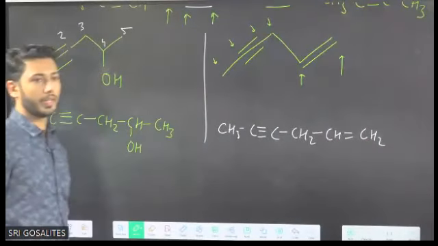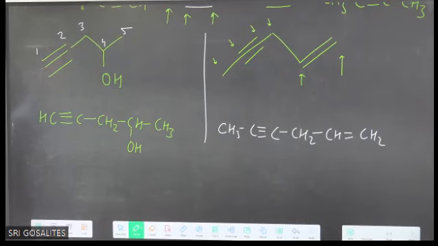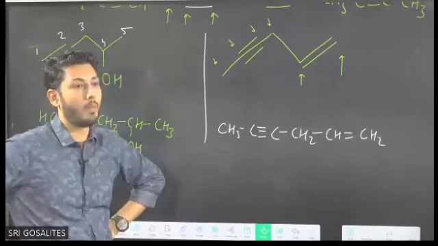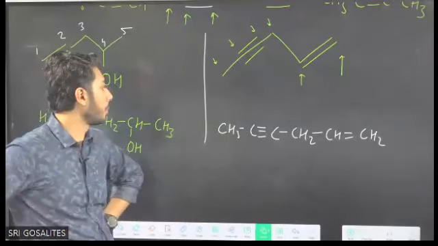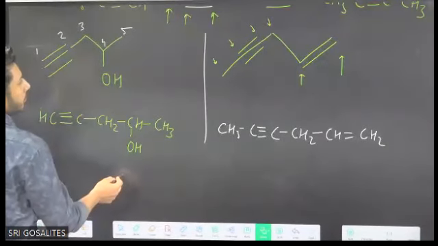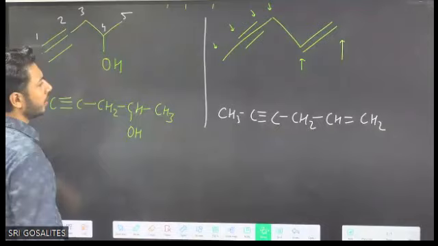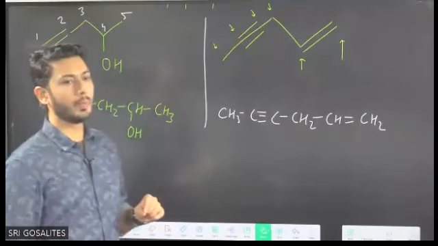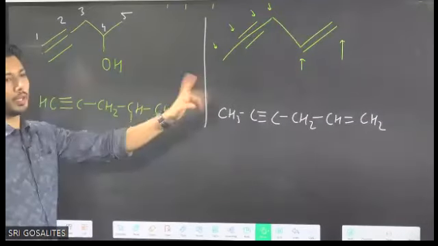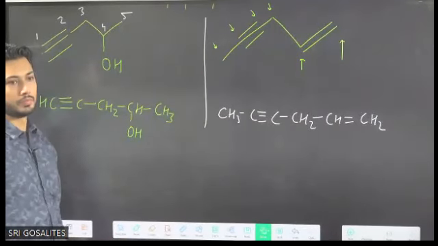I hope people are getting it. Now, shall I proceed further? Leave this part of bond line notation. ठीक है? And with examples, when I give IUPAC nomenclature examples, then I will use bond line notation. ठीक है?